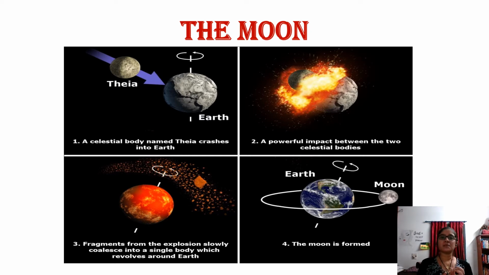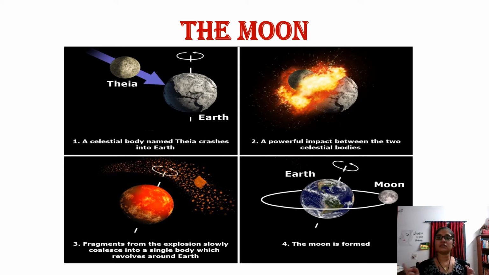So a planet named Theia, which is equal to the size of Mars, once hit the Earth. Okay, and as you can see in the image, there was a powerful impact between the two celestial bodies, two planets. It was smaller than the Earth and equal to the size of Mars, and both collided. Okay, and it burst. The planet named Theia got broken into different particles, like debris, the wastes.